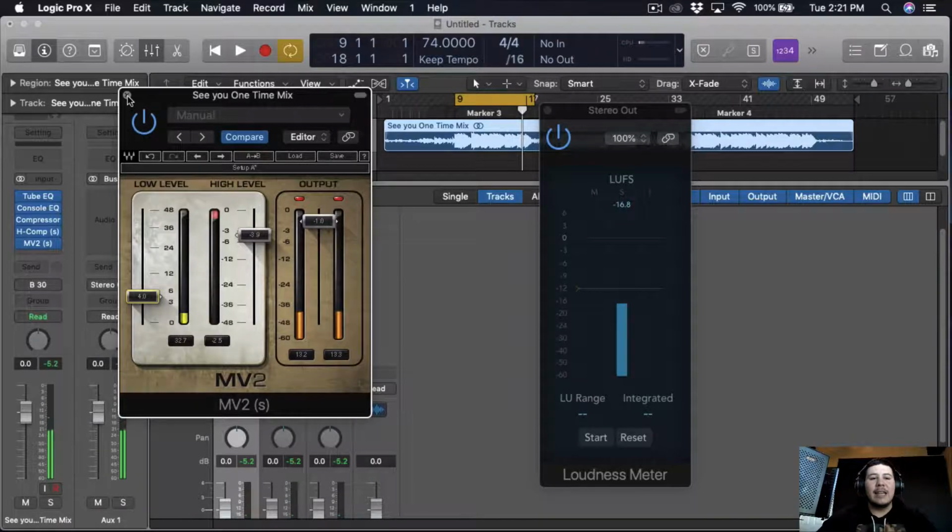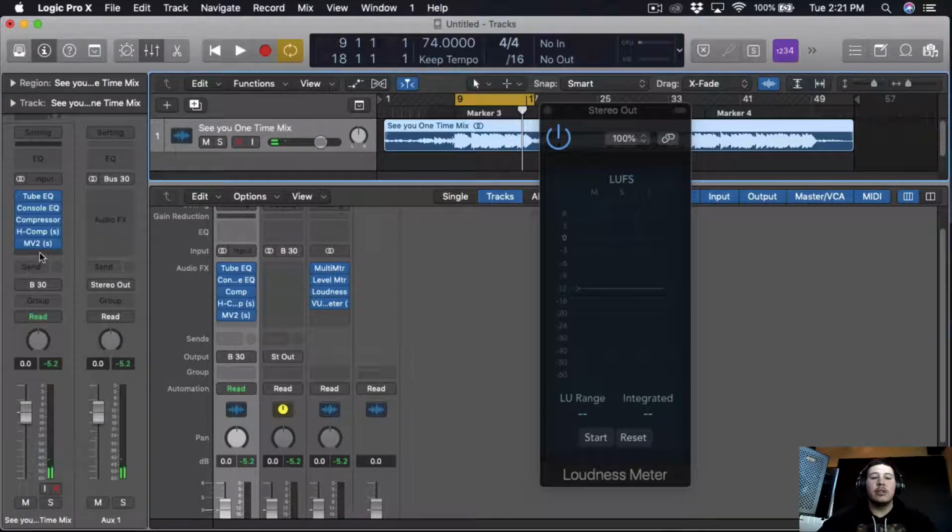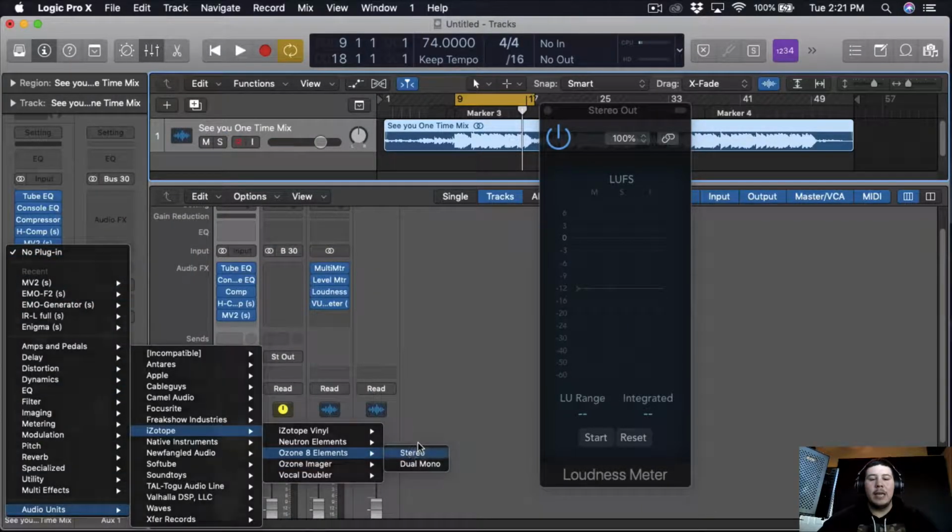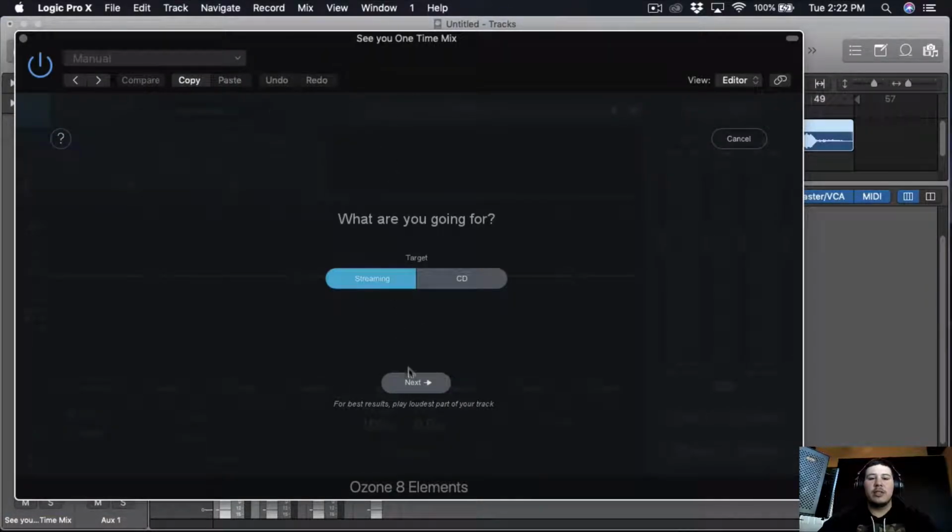So we're just gonna leave it like that, and then the last thing we're gonna do is just Ozone Elements 8. We're just gonna put master sys streaming.